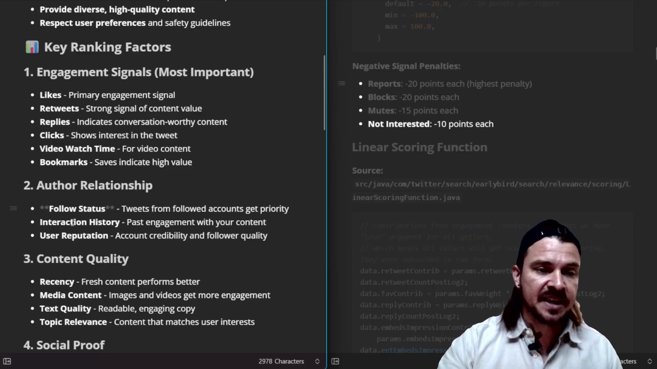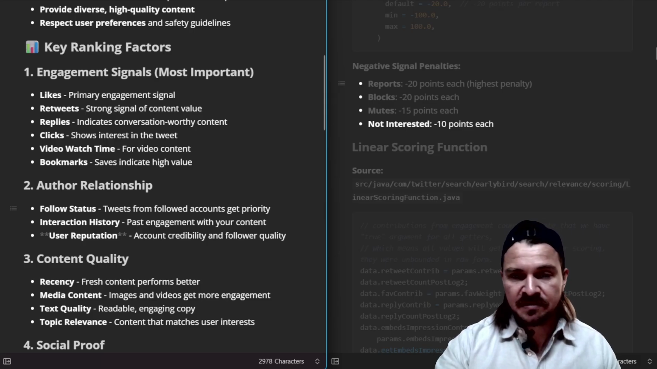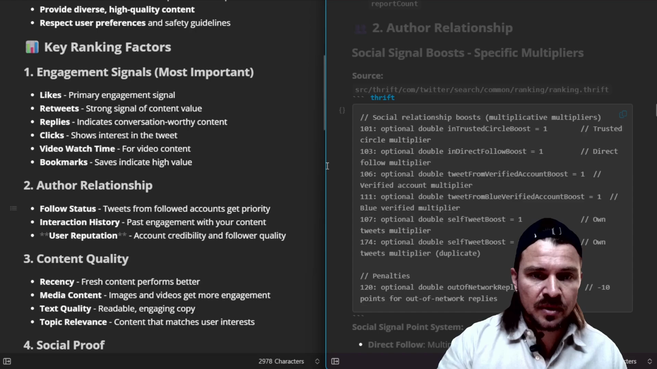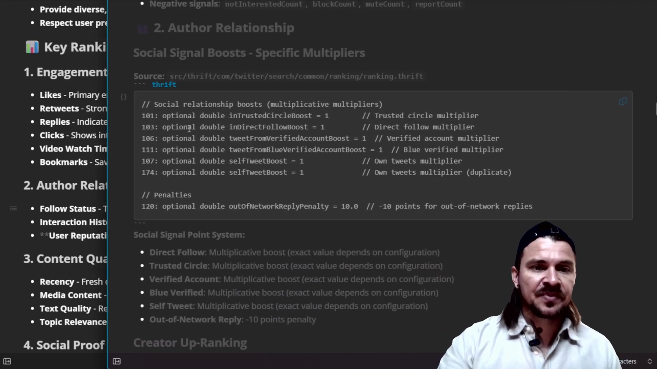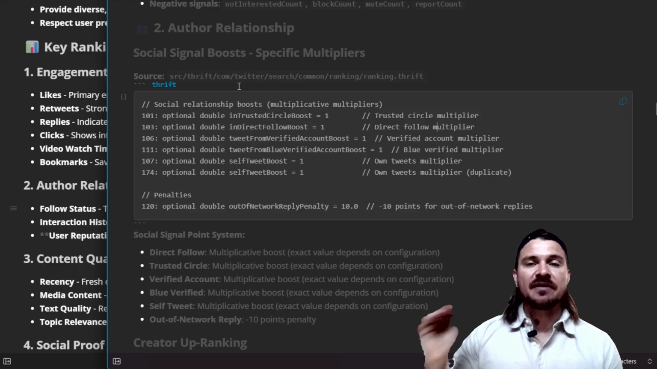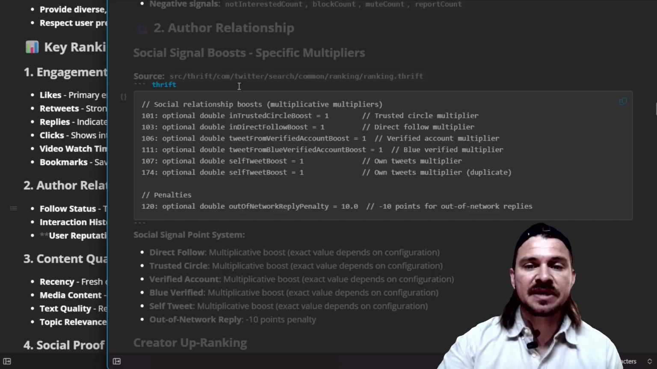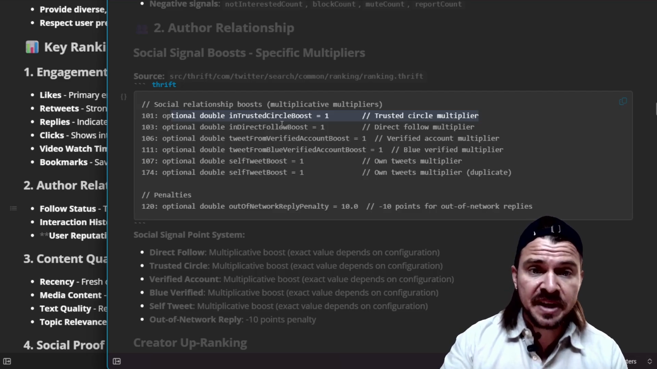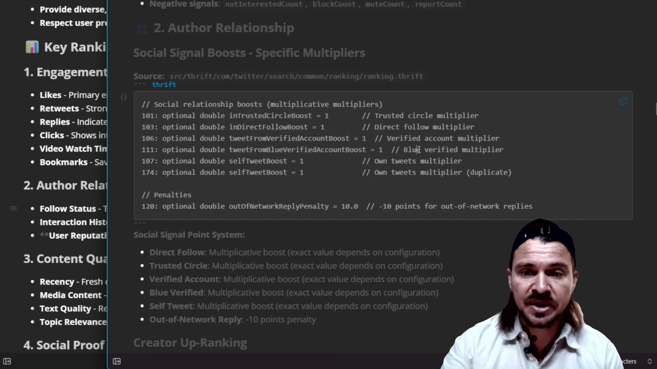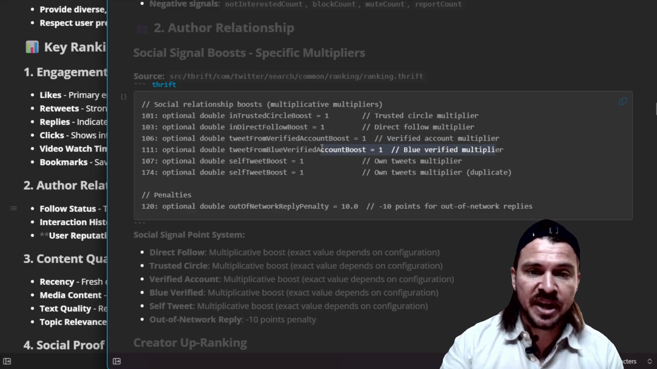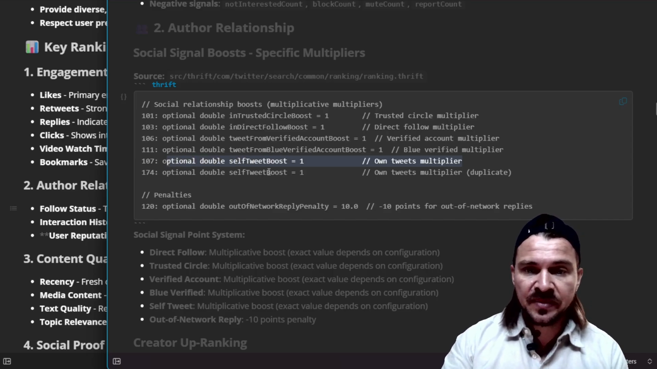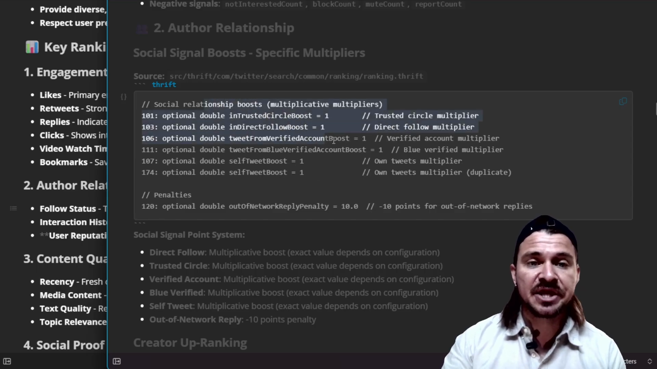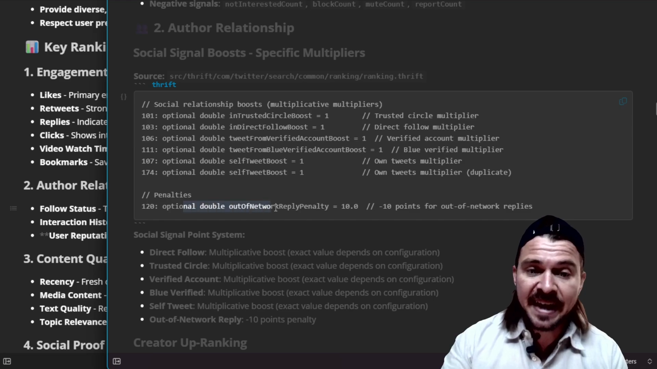And so things like follow status, interaction history, reputation. Let me pause for a second. Here we go. So let's actually make this bigger because I think this chart is important. The relationship you have with that poster and that tweet has different types of circles, right? So trusted circle multiplier, this is if they know you're associated, if you're directly following. This one is if the person has a verified account, it gives a boost. So a verified account, blue check, and then owns tweet multiplier. So if this is a self-tweeted boost, it gives you different boosts based on your relationship with the poster.